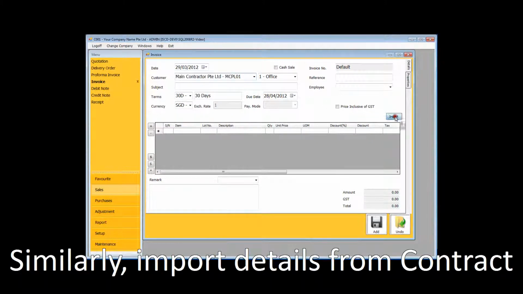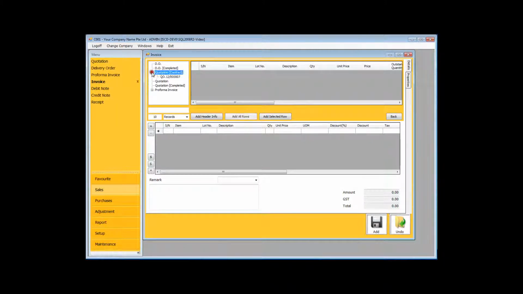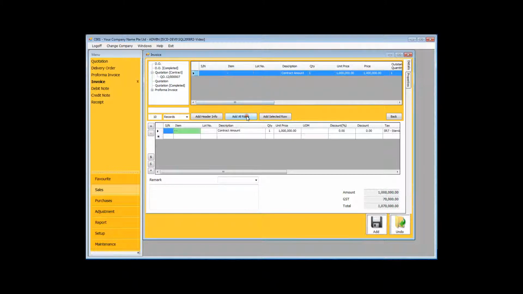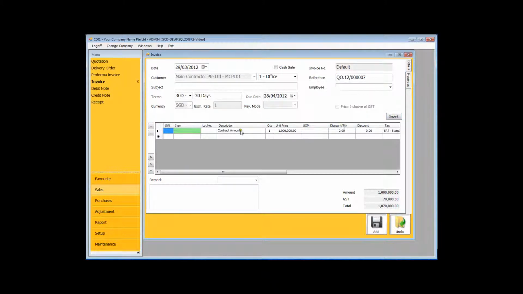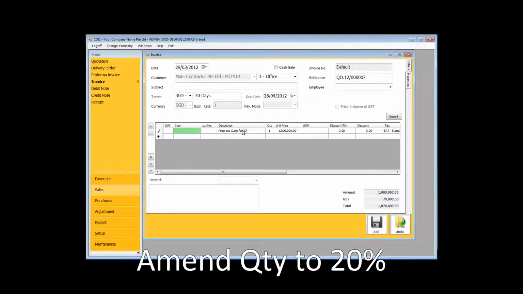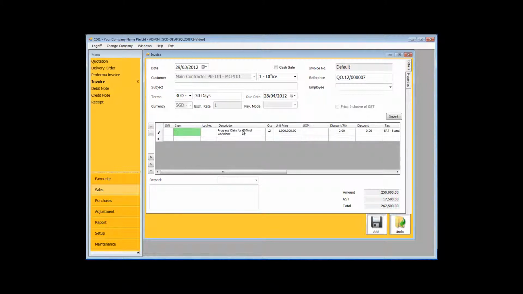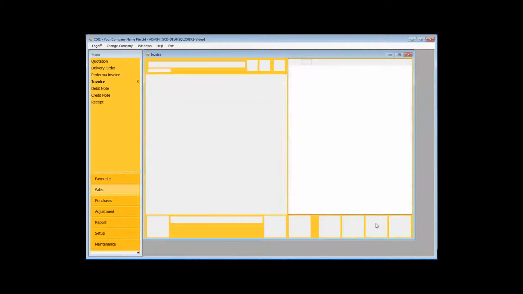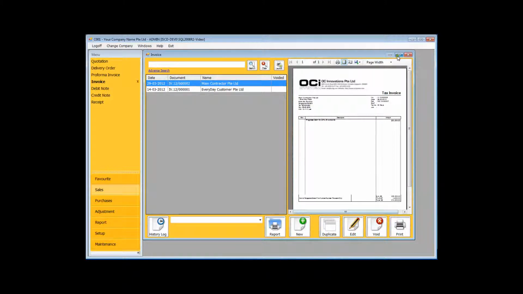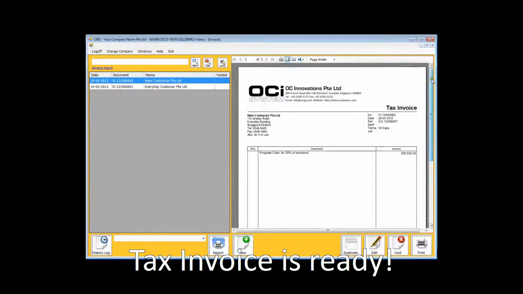Let's issue an invoice by importing the details from contract and amend the amount appropriately. Amend the quantity to 20%, and the system will work out the invoice amount of $200,000 for you. Now you can send out the invoice.